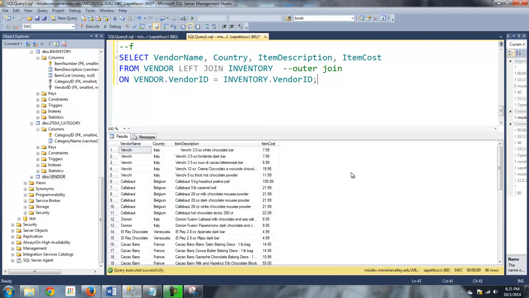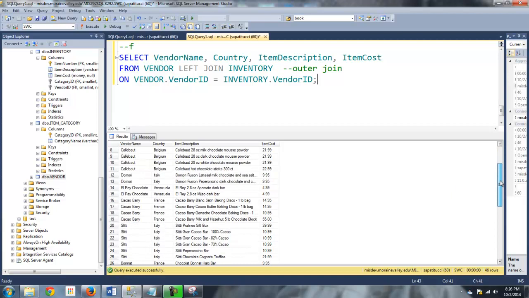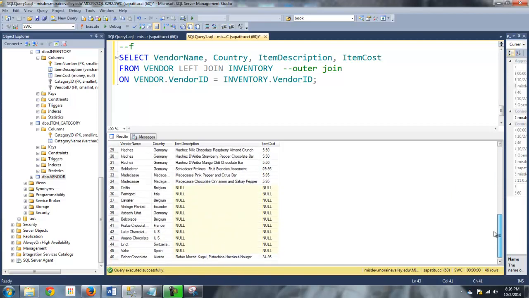I'm going to run this now and look at my results set. The first thing that jumps out at me is I have 46 rows returned. There are only 35 records in the inventory, 35 types of chocolate bars and so on. But I'm going to scroll down and look at this. All those vendors in the vendor table that don't actually have a product in the inventory table still made the cut. That's the nature of an outer join: you're saying give me all of the records regardless of whether or not they have a match. Sometimes you may actually want that functionality for whatever reason. So that was letter F.